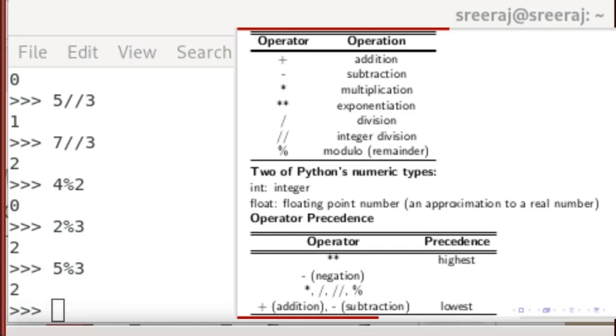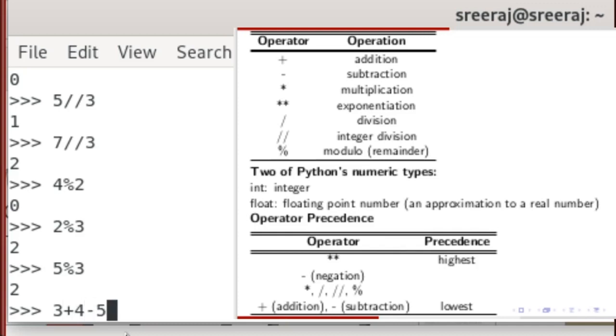Now that we have worked with these operations separately, let's combine them into one expression. We will add 3 to 4 and subtract 5, and when we press enter the answer is 2. The operations are performed from left to right. 3 is added to 4, giving 7, and then 7 minus 5 is 2.